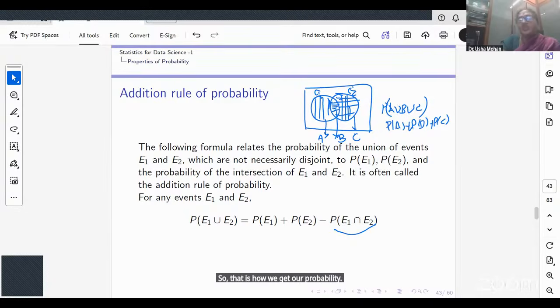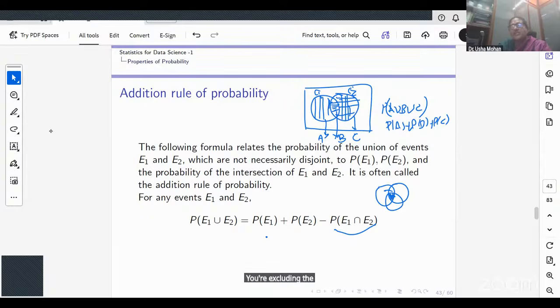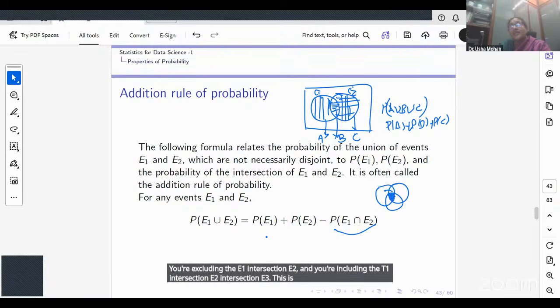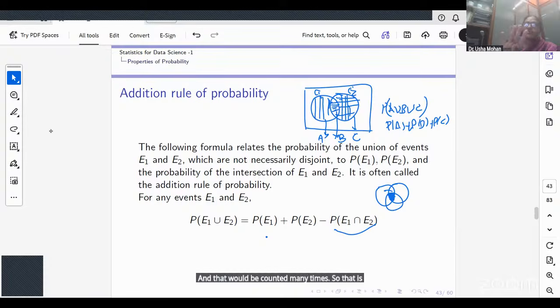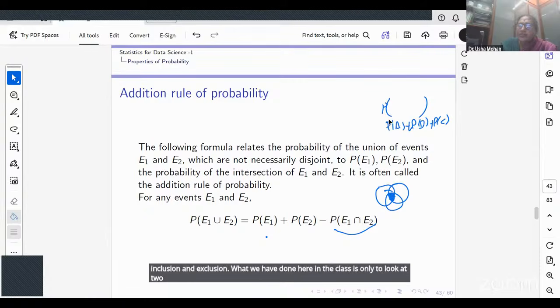Now, suppose I have 3 events. What happens is you are excluding and you are including. So you have what is called the property of inclusion and exclusion. You can extend it to multiple events. It will be the probability of E1 plus the probability of E2, excluding E1 intersection E2, and including E1 intersection E2 intersection E3, which would otherwise be counted many times. So that is what is called the property of inclusion and exclusion. What we have done here in the class is only to look at 2 events. Is that clear?